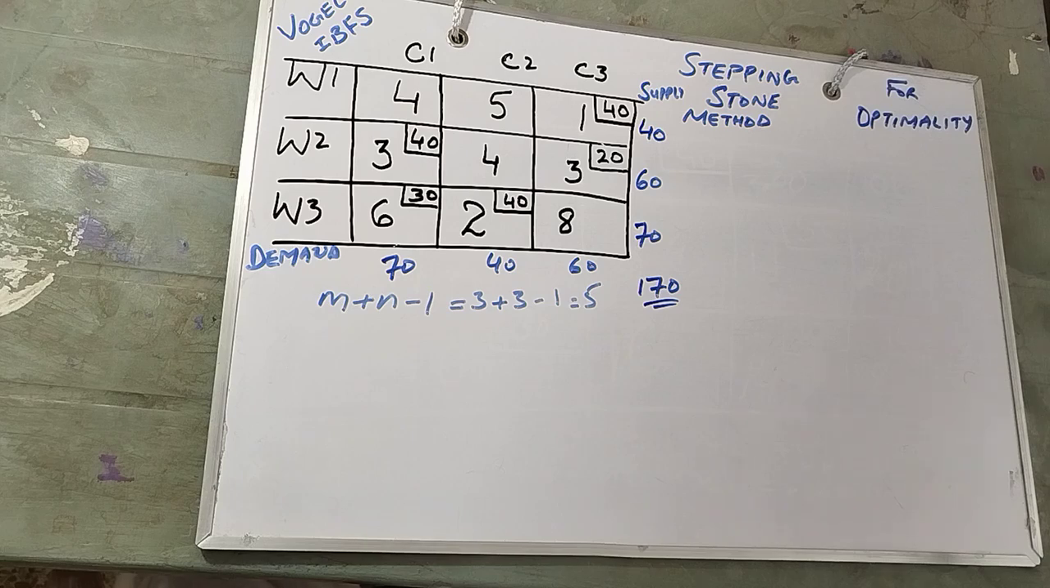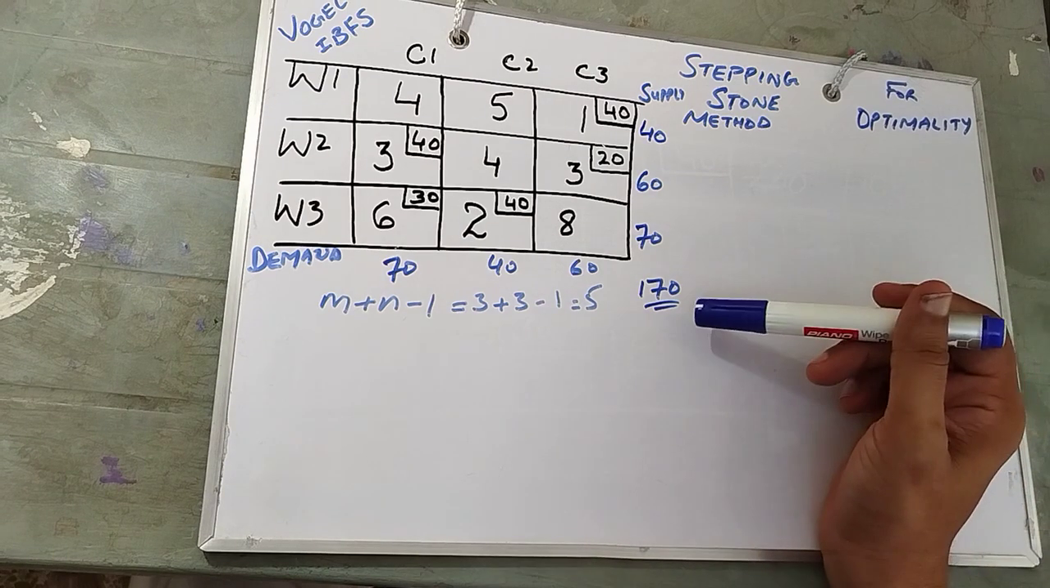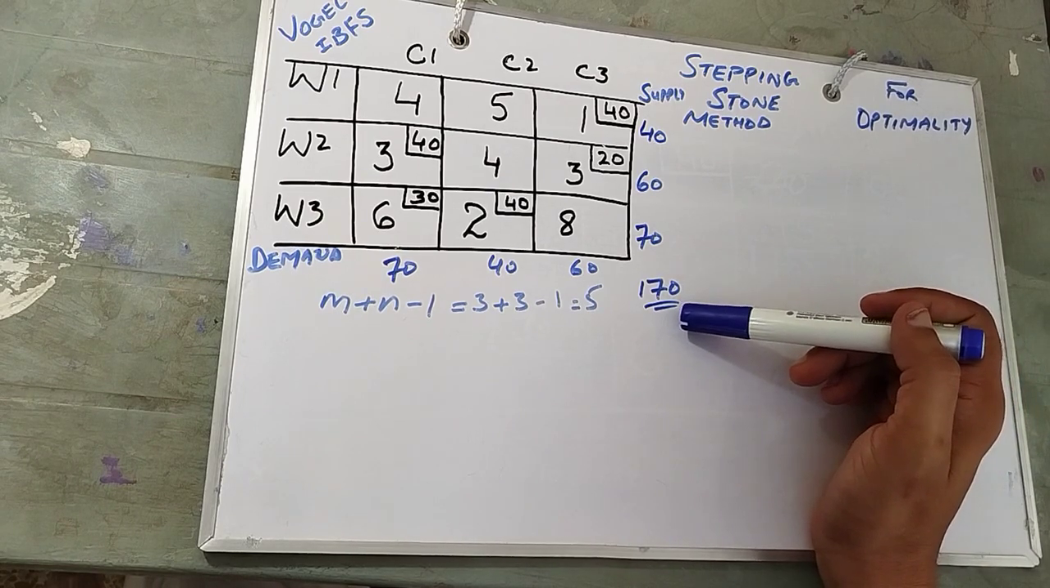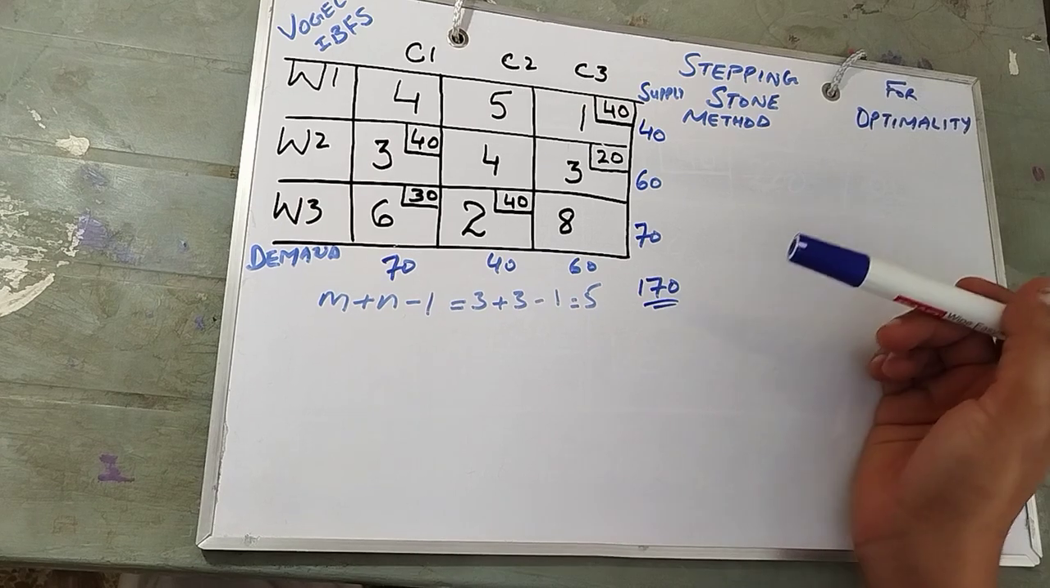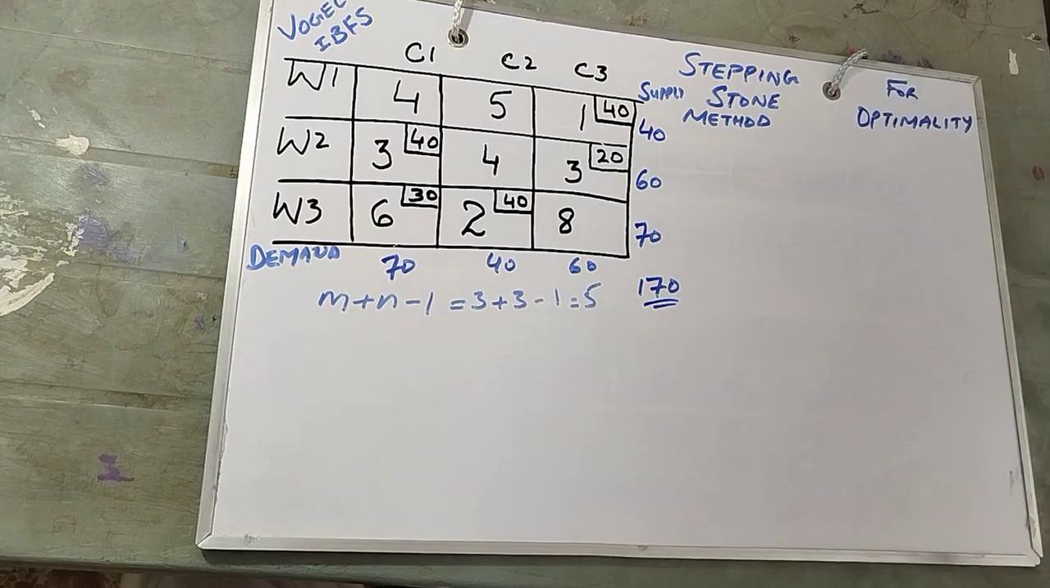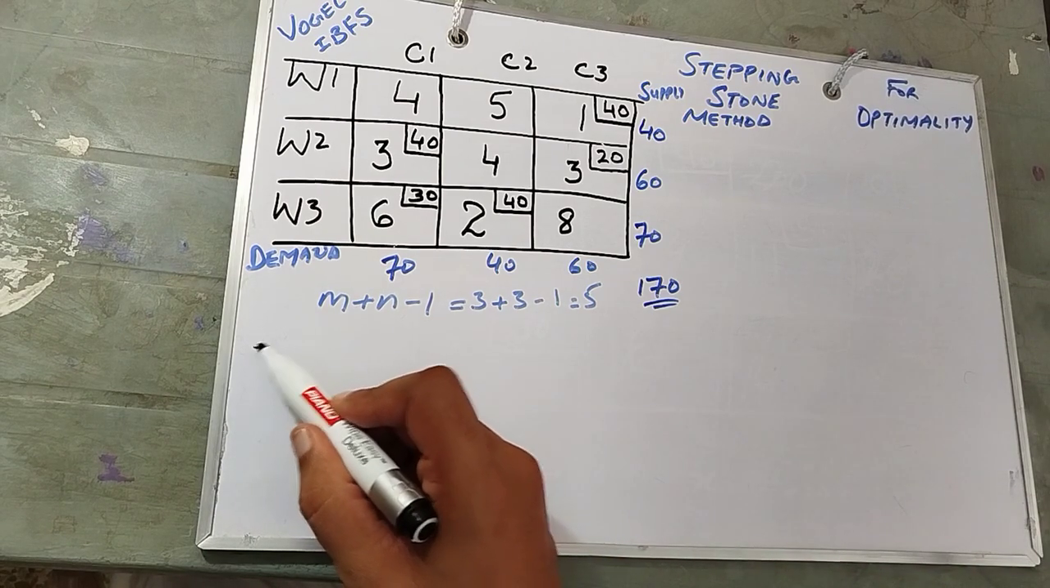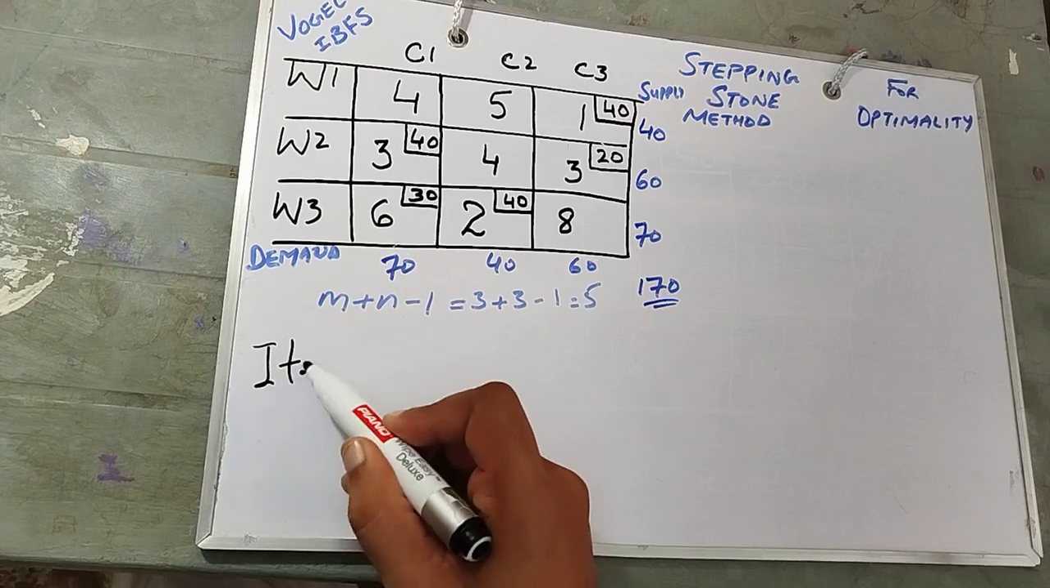So you need to understand that your allocation must give you only one answer, that is 170. If your allocation by the Vogel approximation method is not giving you 170, it means it is not a valid answer. Now let's move ahead. Let's solve it with the stepping stone method. In the stepping stone method, we do the iterations. So this is the first iteration we are about to start.